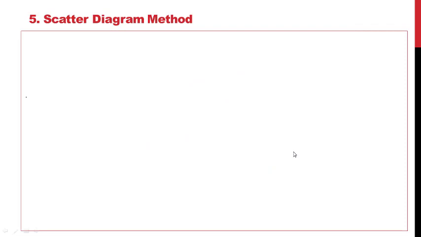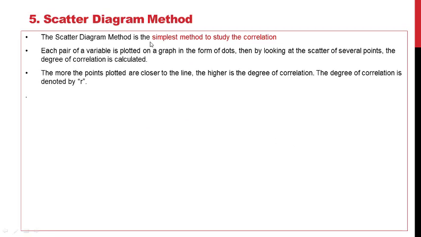First, the scatter diagram method. The scatter diagram method is the simplest method to study correlation. Each pair of variables is plotted on a graph in the form of a dot. Then, by looking at the scatter of several points, the degree of correlation is judged. The closer the plotted points are to the line, the higher the degree of correlation.